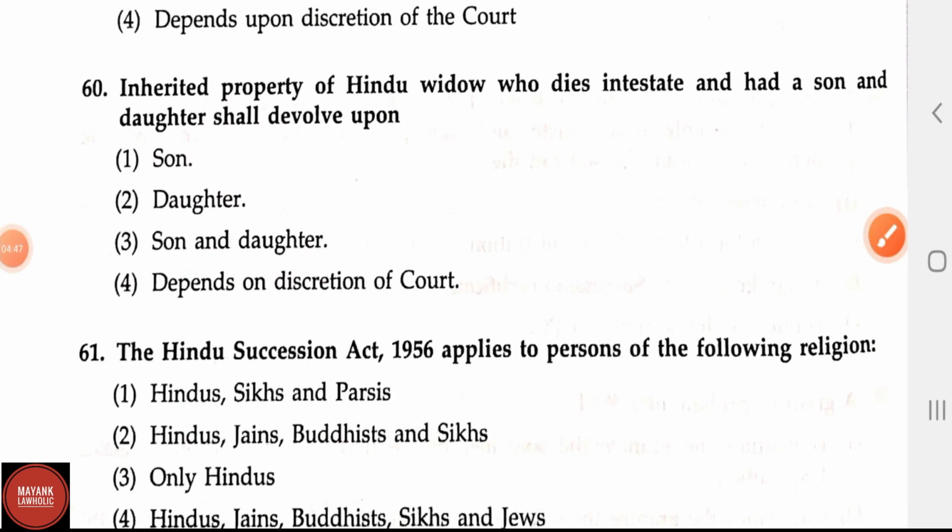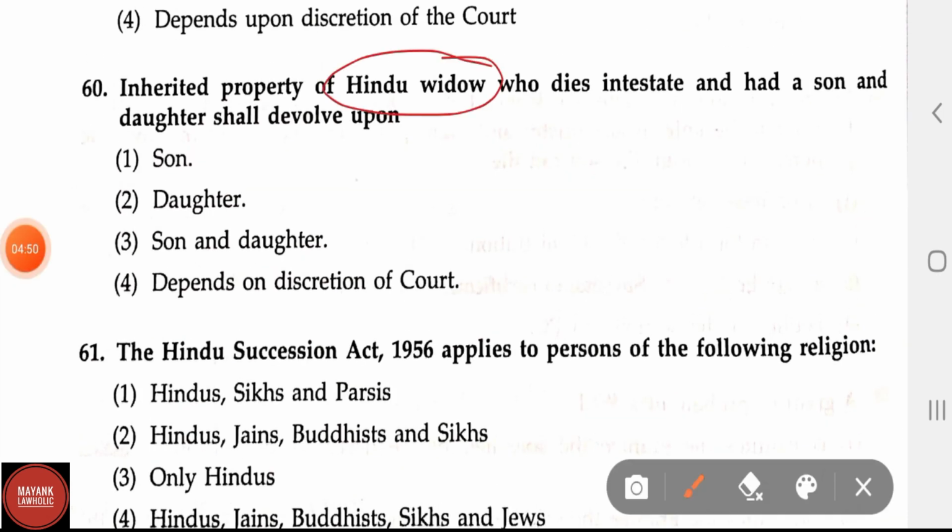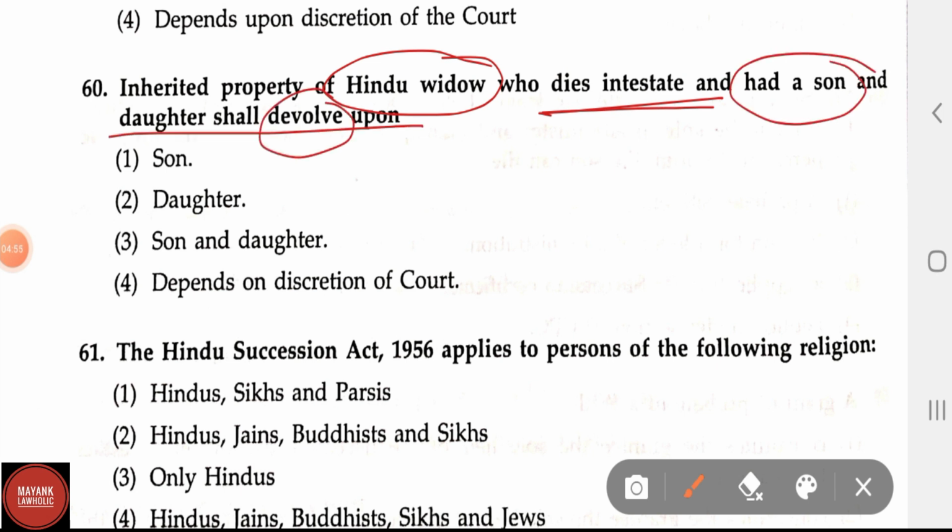Question number 60. Inherited property of a Hindu widow who dies intestate and had a son and daughter shall devolve upon: son and daughter, or depends on the discretion of the court. Here the correct answer is son and daughter.